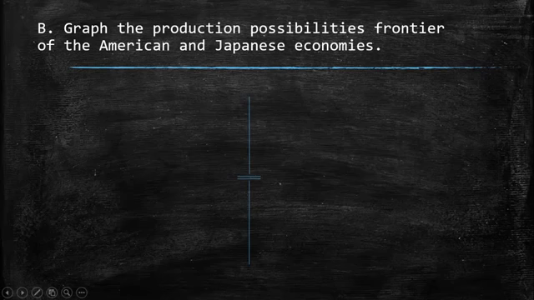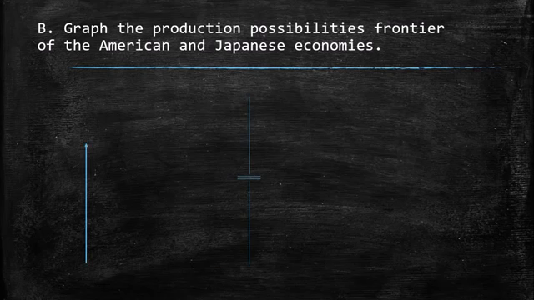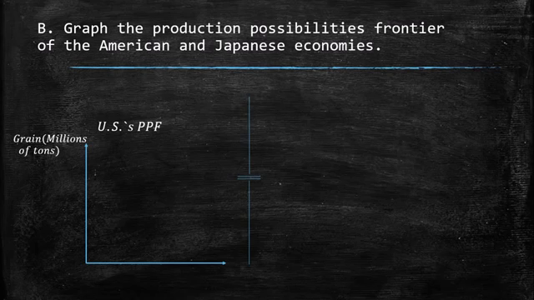So part B says, graph the production possibilities frontier of the American and Japanese economy. Here is the US production possibilities frontier. On the Y axis we have the grain, which is measured in millions of tons, because I'm already taking into account the 100 million people. Here we have the cars.